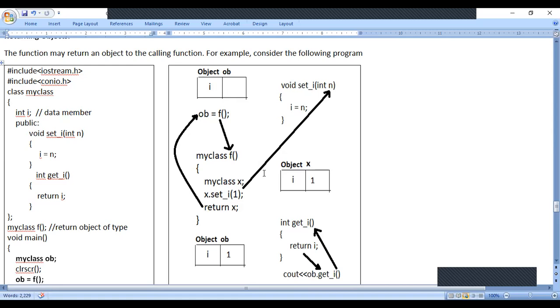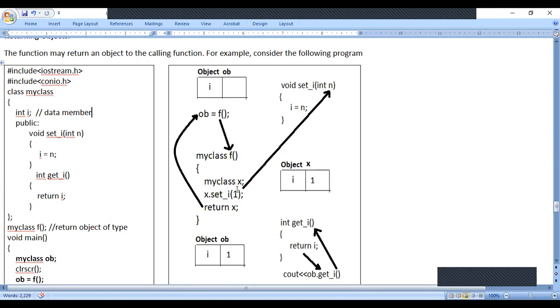So for I we are passing the value. That means 1 will be copied to n, and again n is copied to I. That is with respect to object X. So for object X, we got the variable I, and that value is 1. Return X. What does return X mean here? X is not just a normal variable, it is an object. So the complete object you are returning.